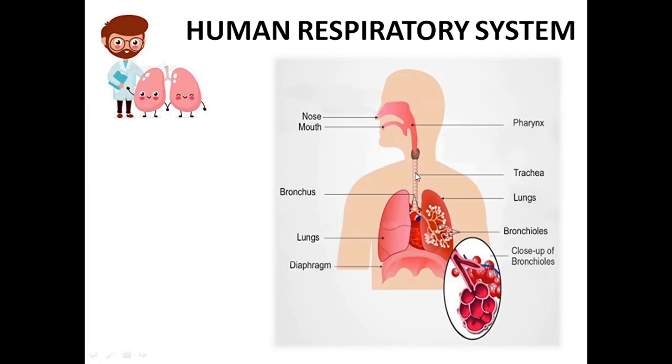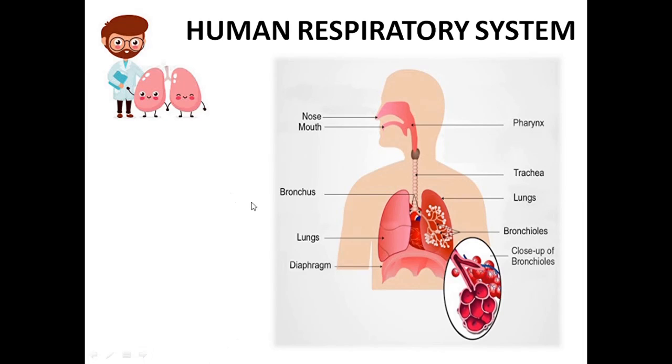Now we'll see the specialities here. In the case of the trachea, you can see the ring-like structures. These rings are called rings of cartilage. They ensure that the trachea does not collapse when there is less air passing through it. They do not undergo any change in structure. That's why we have the rings of cartilage.